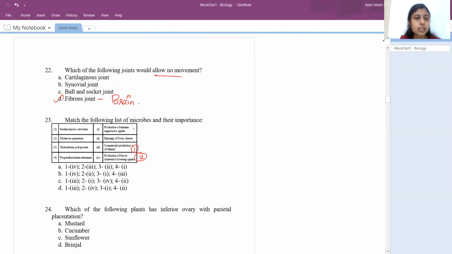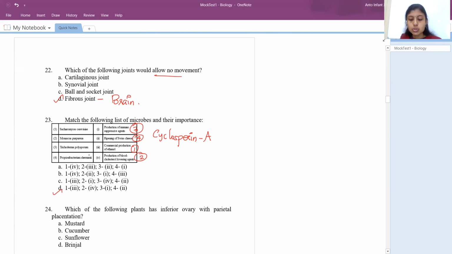Trichoderma polysporum is an immunosuppressive agent. The active compound produced by this Trichoderma is cyclosporin A. This cyclosporin A is responsible for suppressing the immune power, right? So 3. And Propionibacterium shermanii is for ripening of the Swiss cheese. So the option would be D.